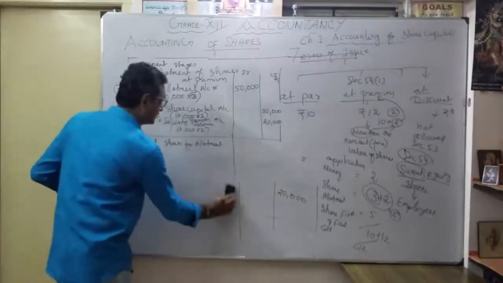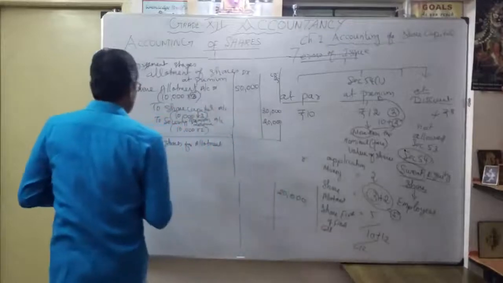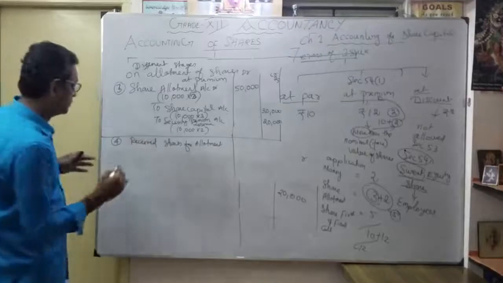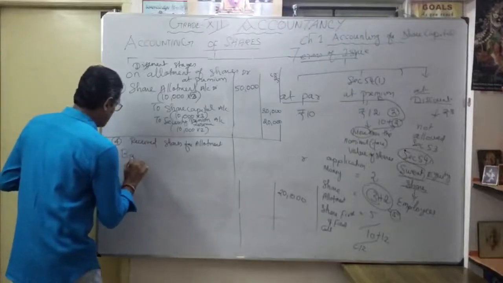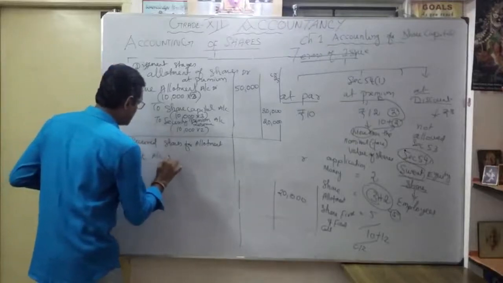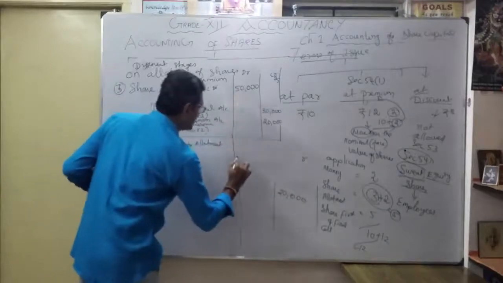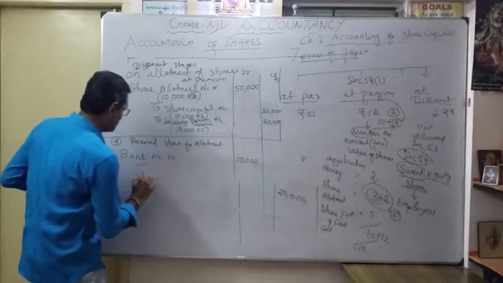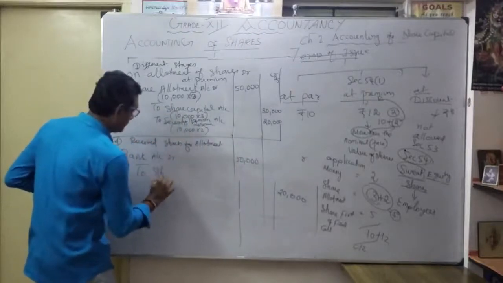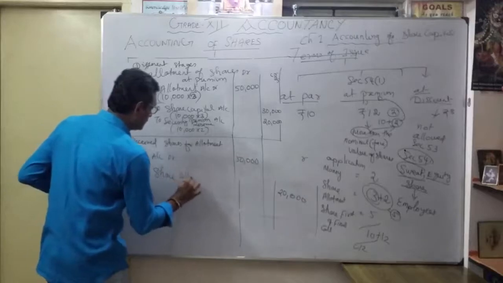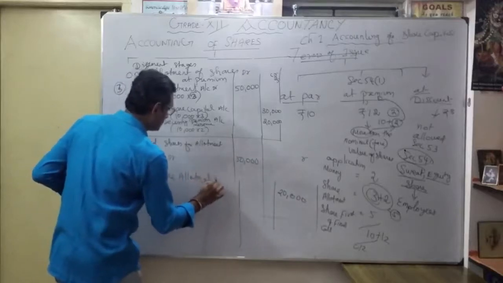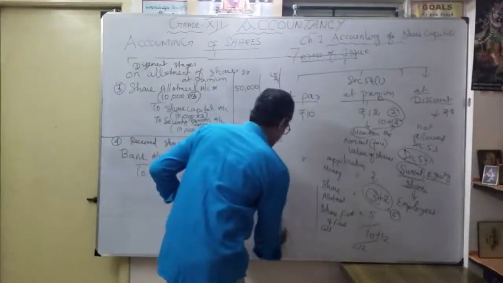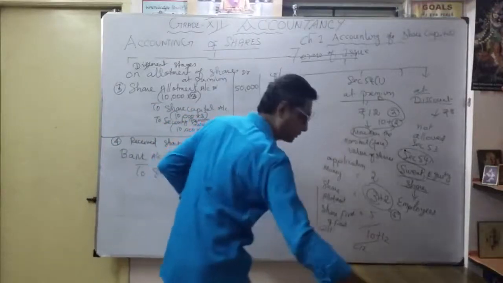So what is the entry here? Okay, received shares for allotment. What is the entry? So I am going to get money now. So bank account debit. How much? The entire 50,000. So the entire 50,000 to what? Share allotment account. So 50,000. Okay.